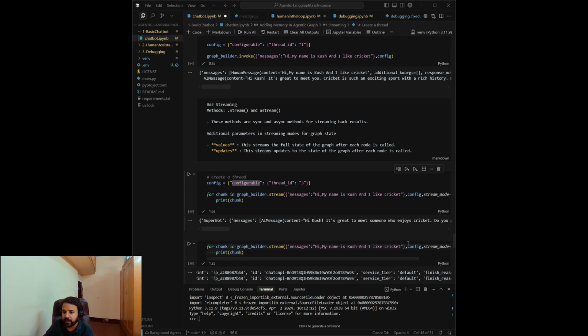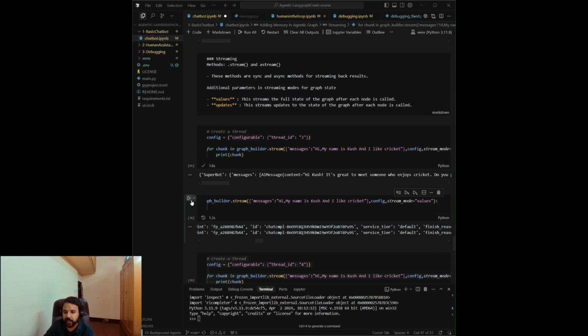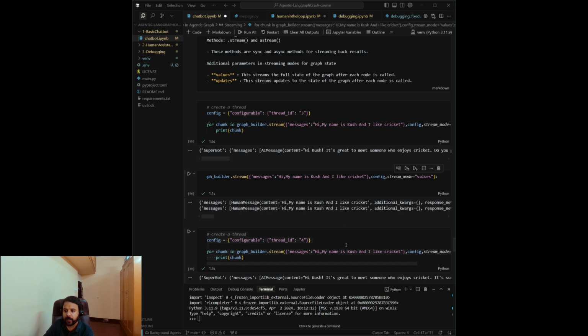Now again I'm passing the same message here and I'm passing the stream mode as values. Values will return the metadata also. It will return the human message first, and then it will return the AI message appended. So it will return the complete full state here.